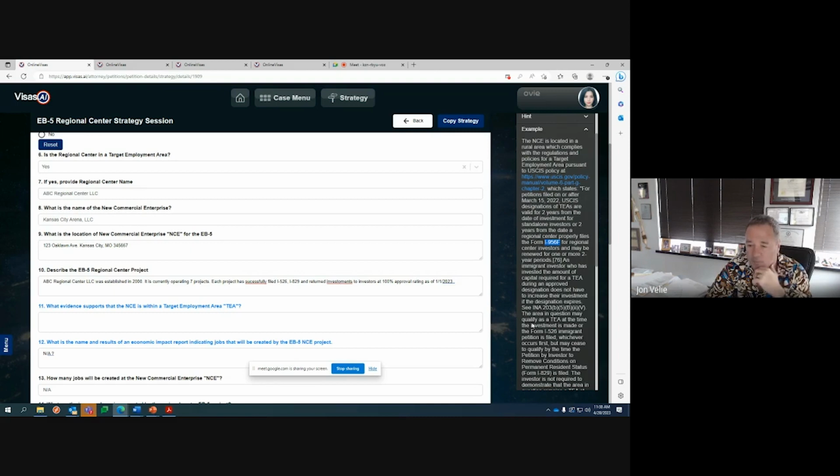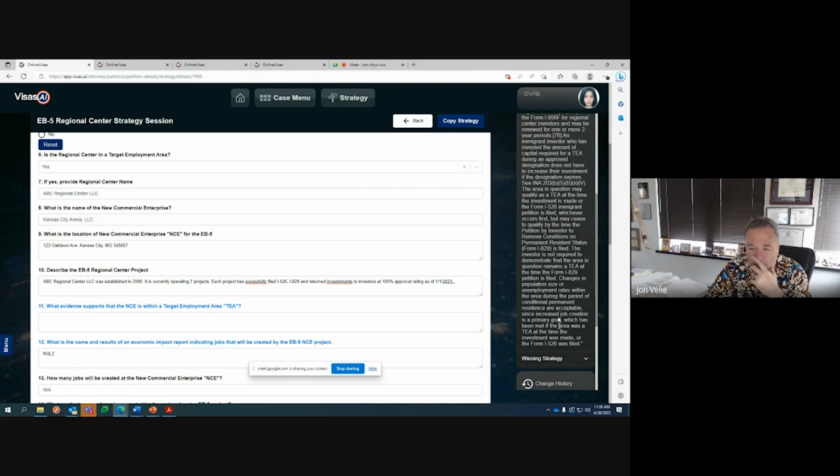So the area in question qualifies as a TEA at the time the investment is made, or the immigrant petition I-526 is filed, whichever comes first, but may cease to qualify by the time the petition for investment to remove conditions, as we talked about, right? So these are some things there. So to determine if it is a TEA, there are a lot of organizations that used to do this designation, and you can look at that, but it needs to be rural, right? Which means it can't be in an MSA of a city. And I believe it needs to be in counties or cities of less than 20,000, right? 20,000 is a city.